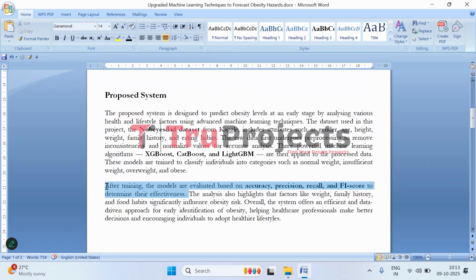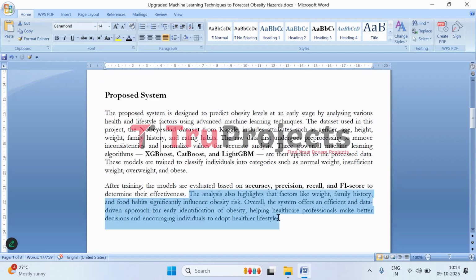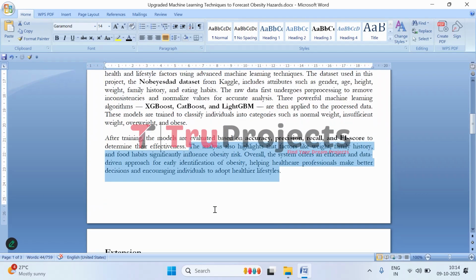Once the models are trained, we need to check how well they actually work. We do this by looking at things like accuracy, precision, recall, and F1 score. This analysis also shows that certain factors like weight, family history, and eating habits play a big role in determining obesity risk. Overall, this system is really useful because it provides a clear, data-based way to identify people who might be at risk early on.